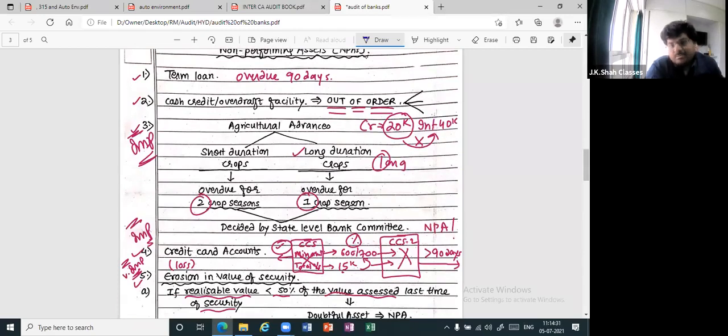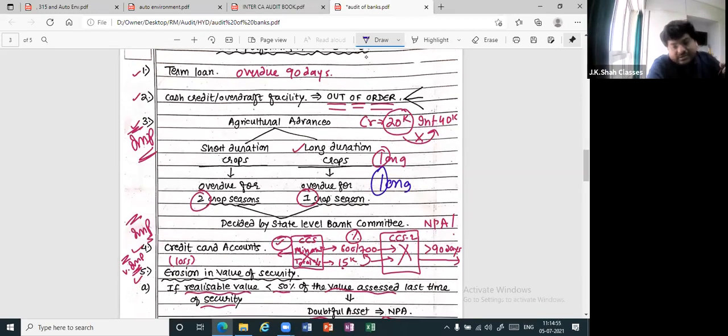Term loan overdue for 90 days, then overdraft facility if it becomes out of order, then agricultural advance. This was important. Short duration crop, long duration crop: short then two, long then one. This is how I told you to remember. I told you one more way to remember: longer, so ultimately longer is one. Remember that way, no?